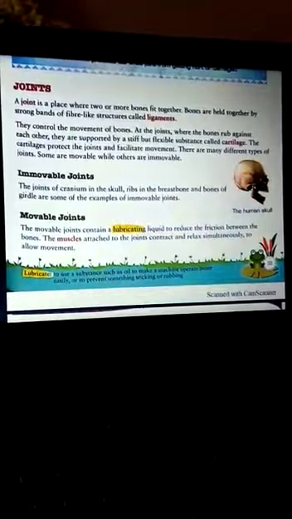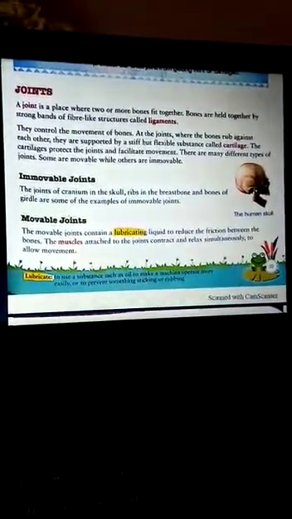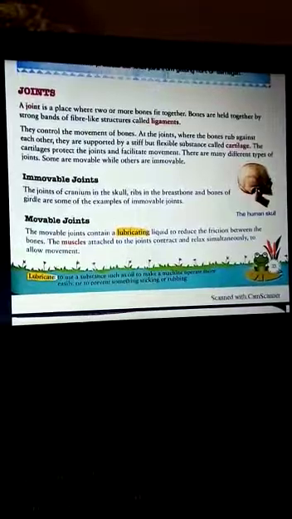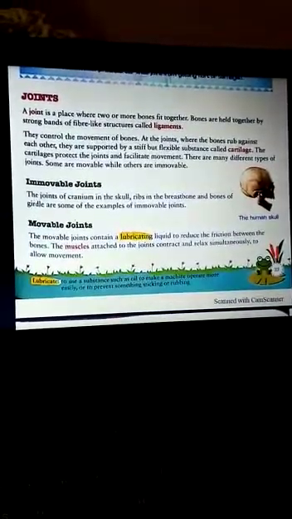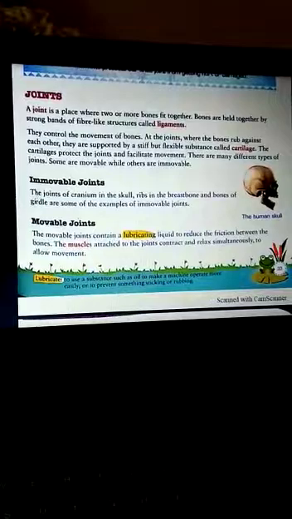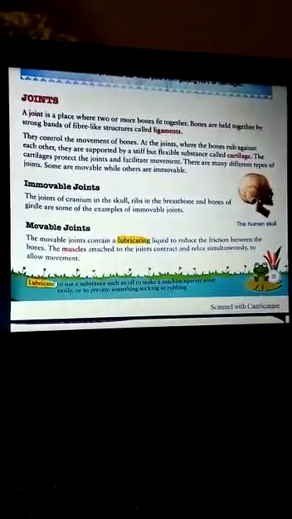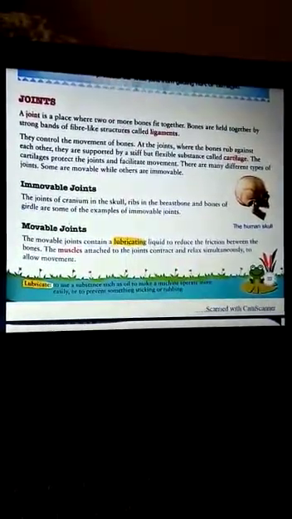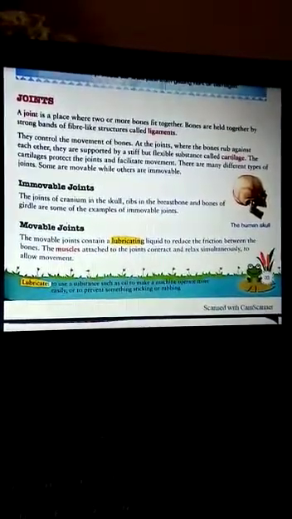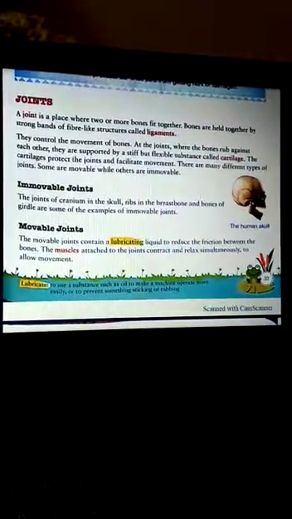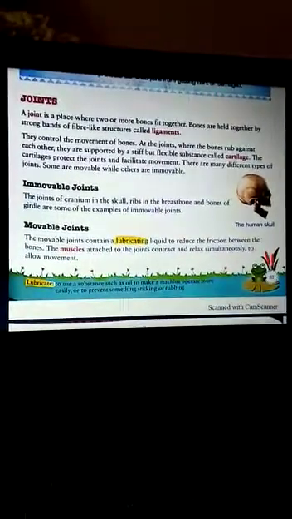So they control the movement of bones. Means the joints control the movement of bones. At the joints where the bones rub against each other, they are supported by a stiff but flexible substance called cartilage. So cartilage is always there to support the function of the joints. The cartilage protects the joints and facilitates movement. It helps in movement, and there are many types of joints.